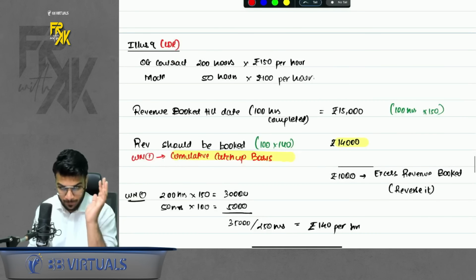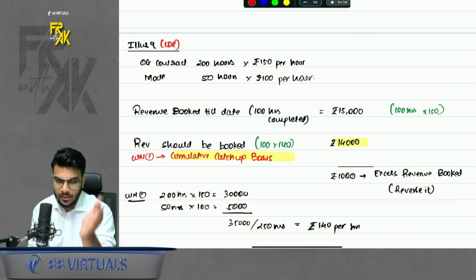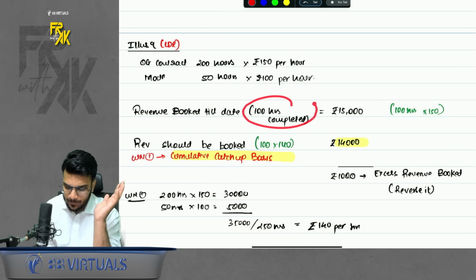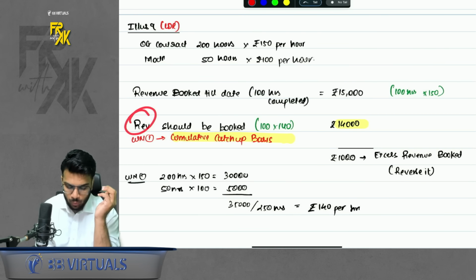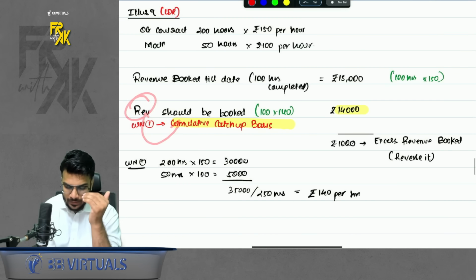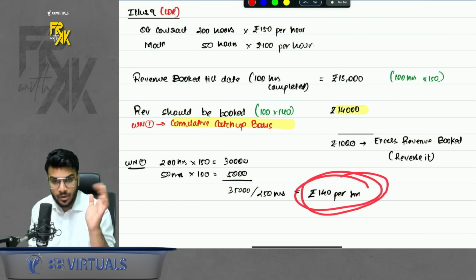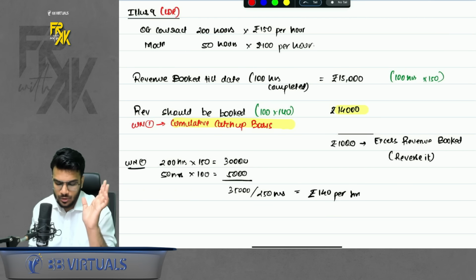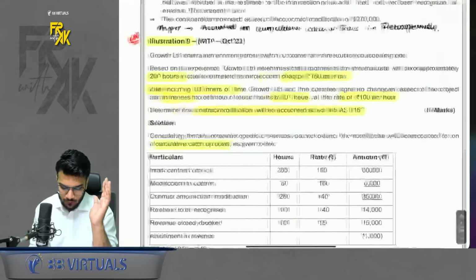How do we do the accounting? First of all, we will check how much revenue you have booked in real. So 100 hours had lapsed. So 100 into 150, you must have booked 15,000. But how much revenue should have been booked? If we had the modification data from the first day only, the average rate per hour would have been 140. So you should have booked 14,000 only. So 1,000 you booked in excess, reverse it. Okay. We did one more question here.